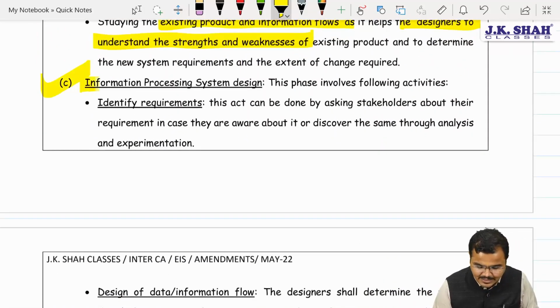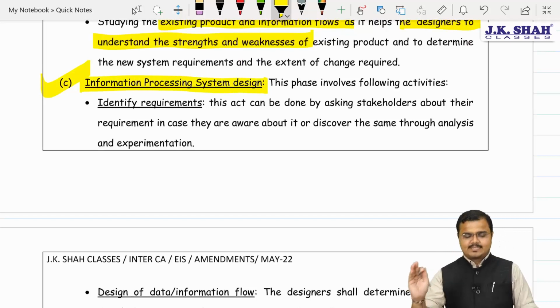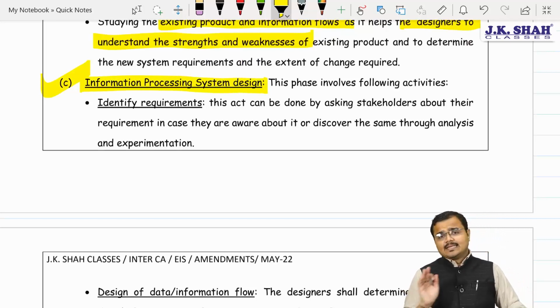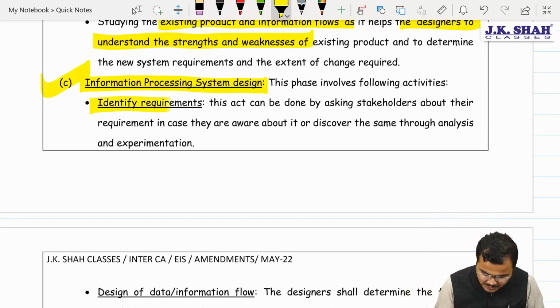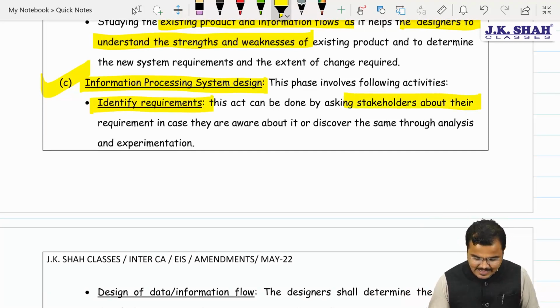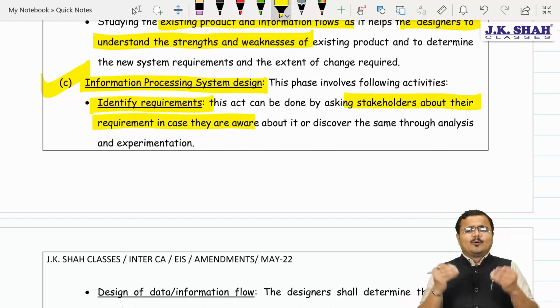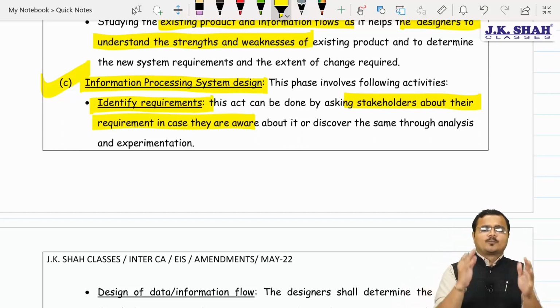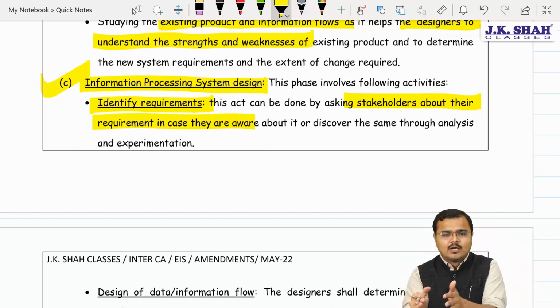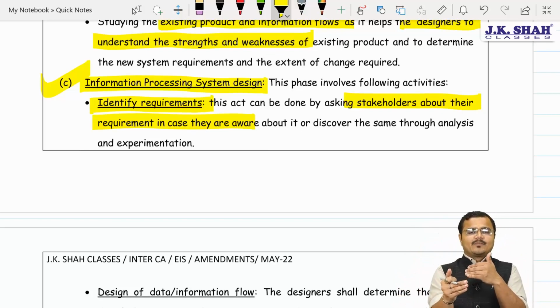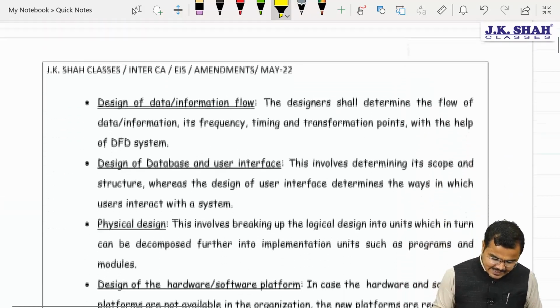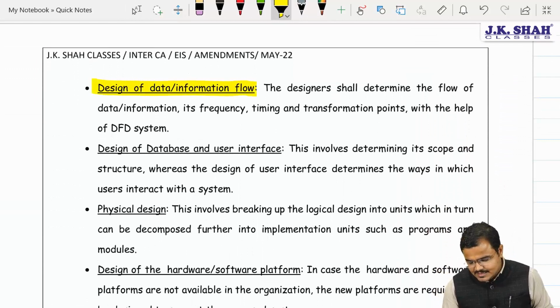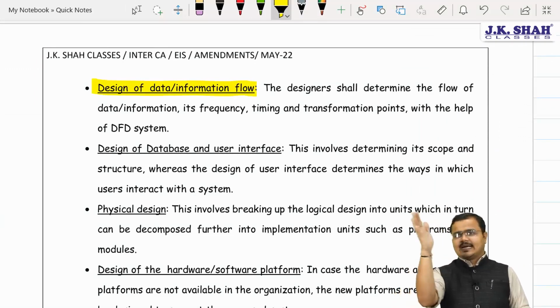Now it comes to, Chartered, information system processing design. In this, Chartered, first of all, we need to identify the requirements. We should always make sure that our stakeholders' and their people's input is taken and understood, that what kind of system we should develop, how it looks, what options we want, what menu we want, how it should function, people. Agree? Yes, sir.